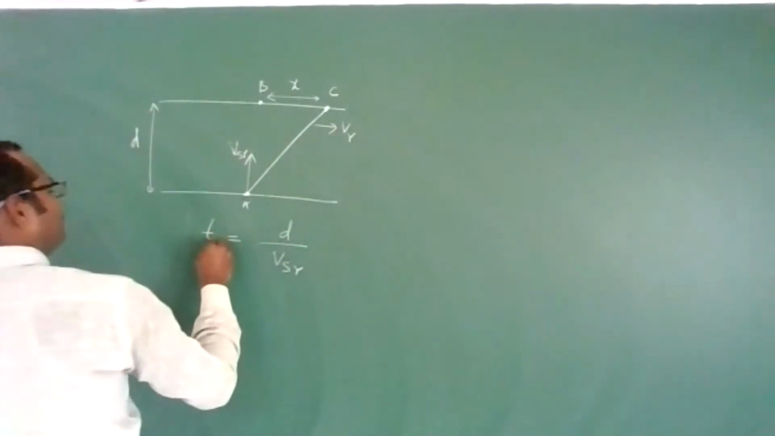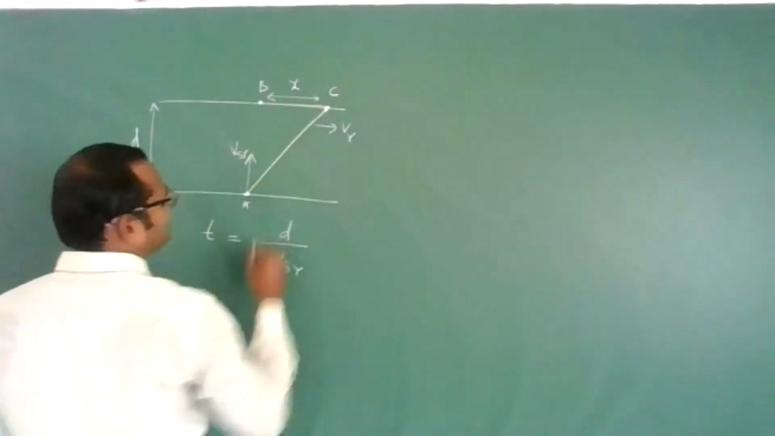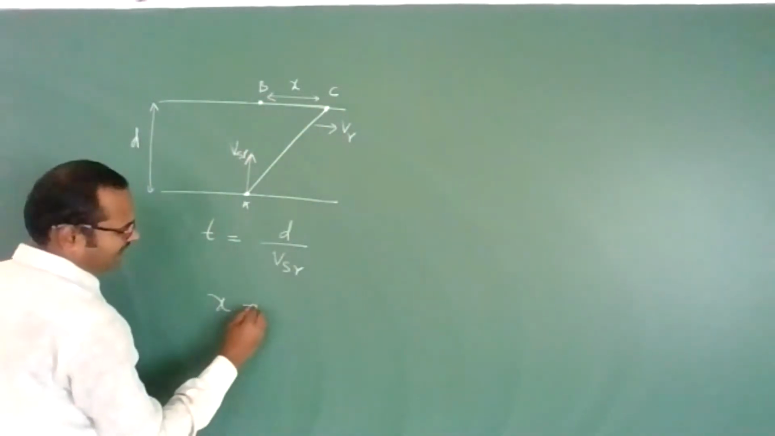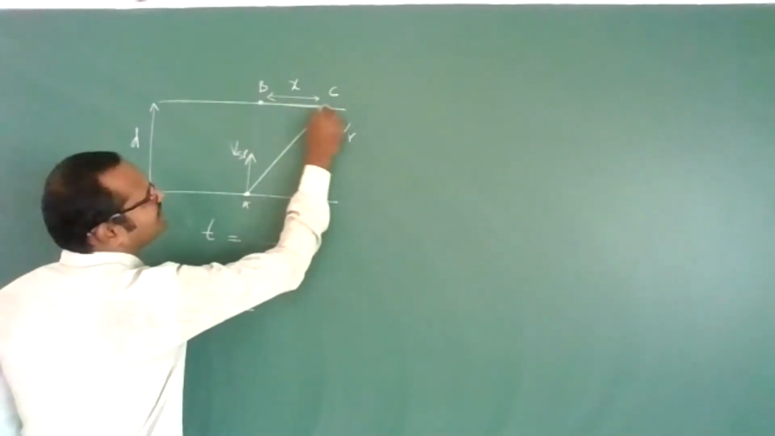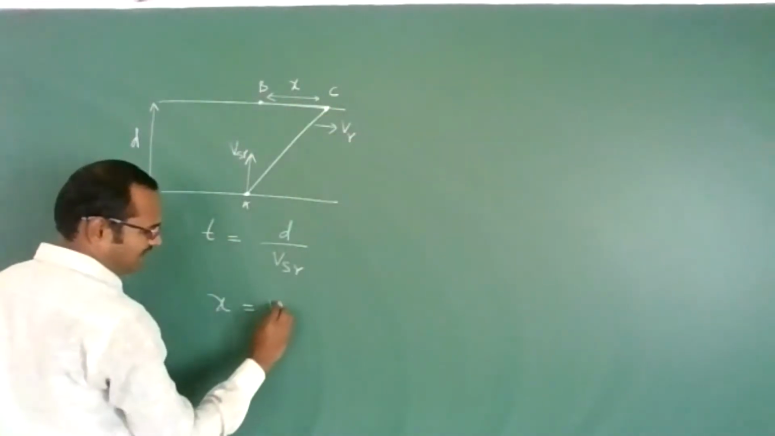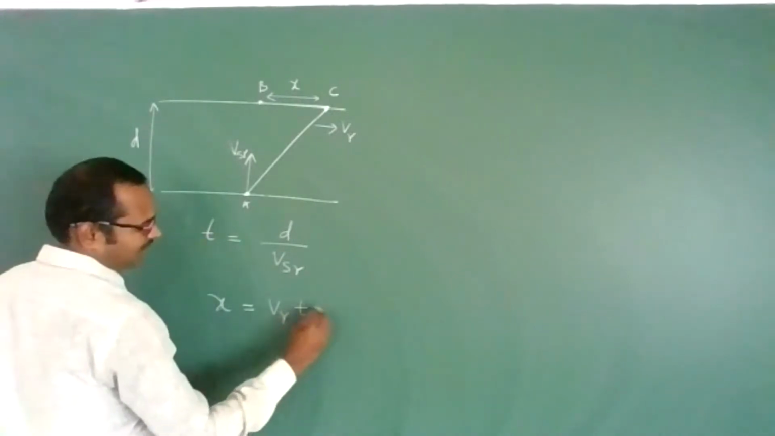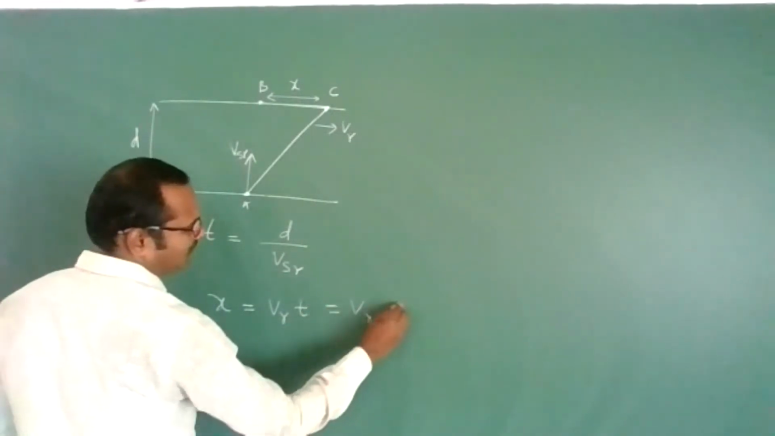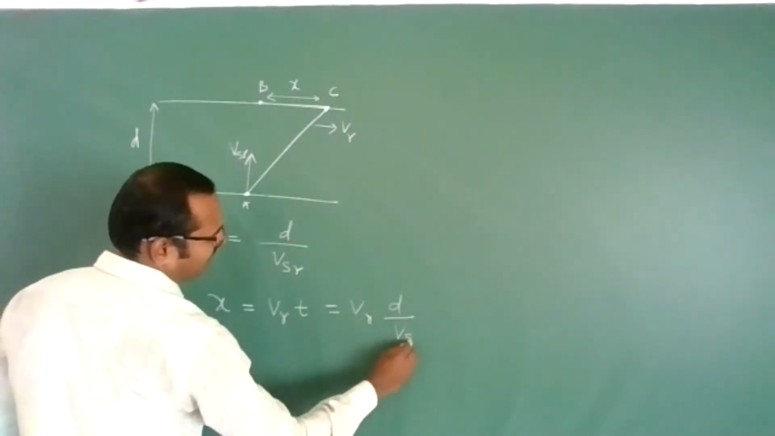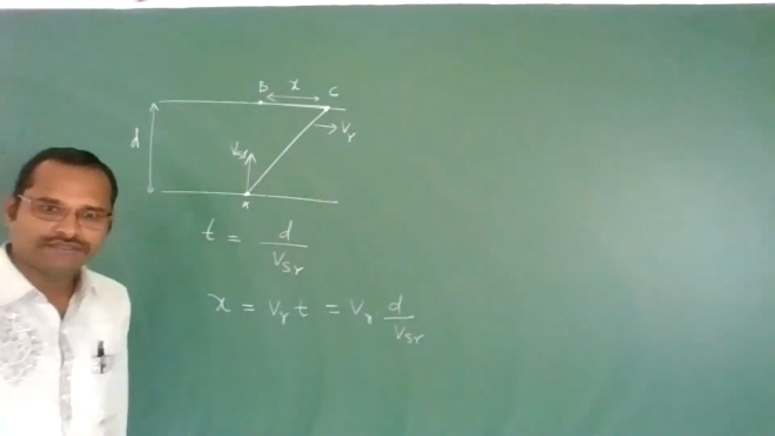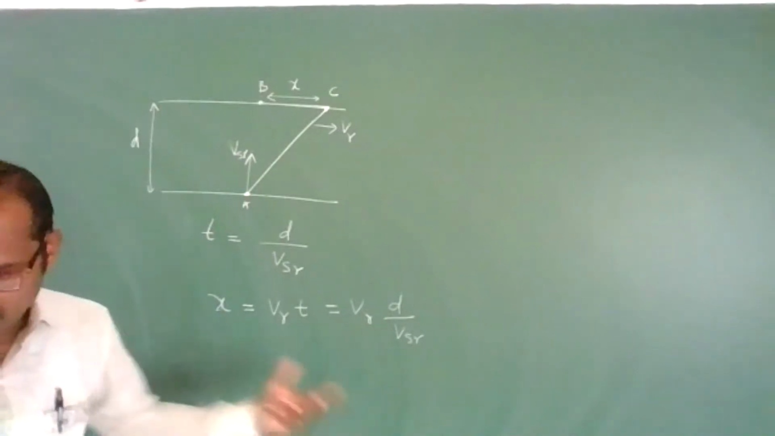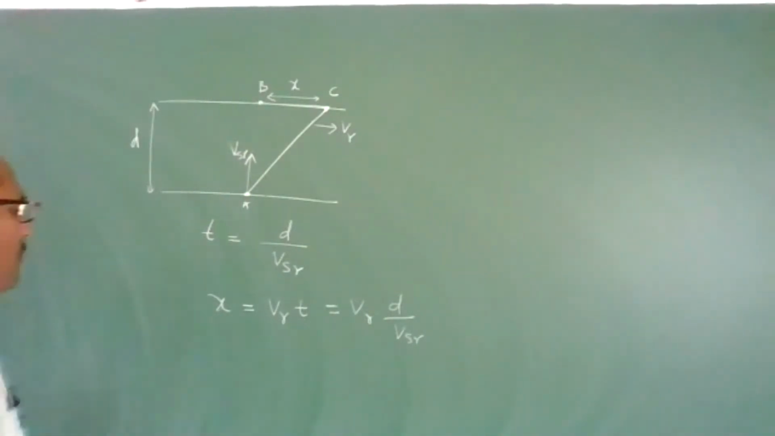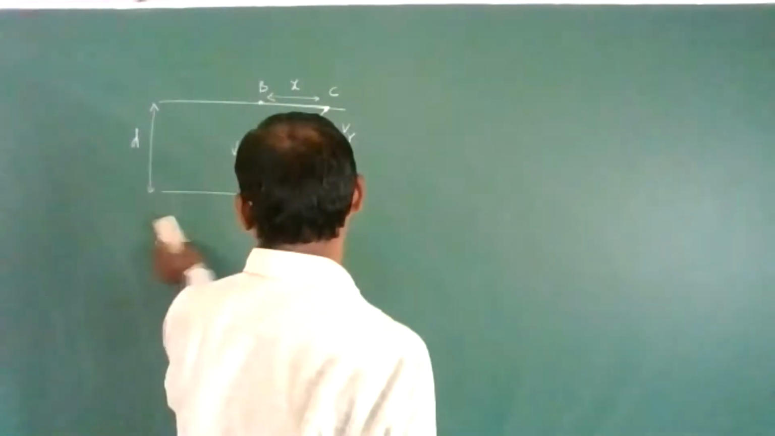Now, within this time, he is moving a distance of x. Then x is velocity into time. In this direction he is moving with the velocity of river, so velocity of river into time. So x is nothing but V_R into d by V_SR. We can write it like this. This is the concept. Got it, students? This type of problem we solved yesterday. Now let me take some problems.